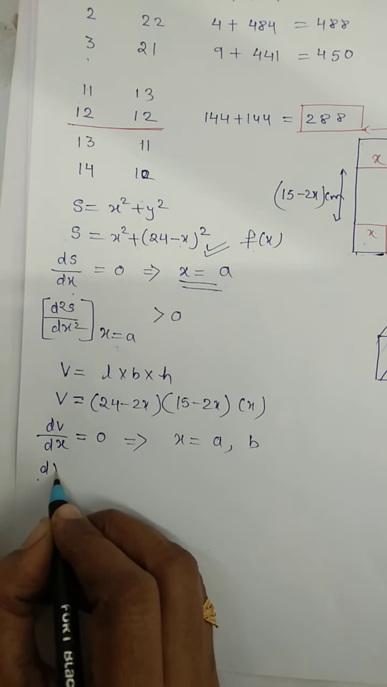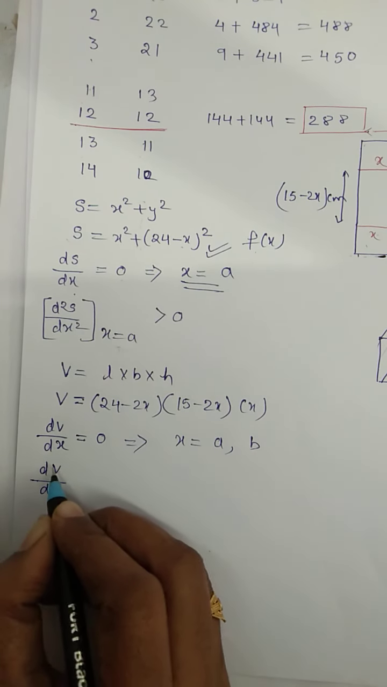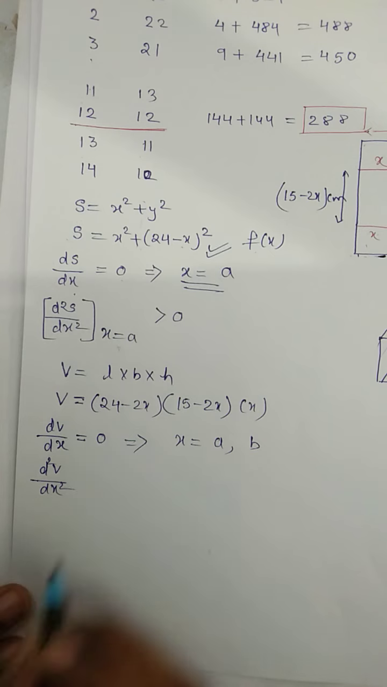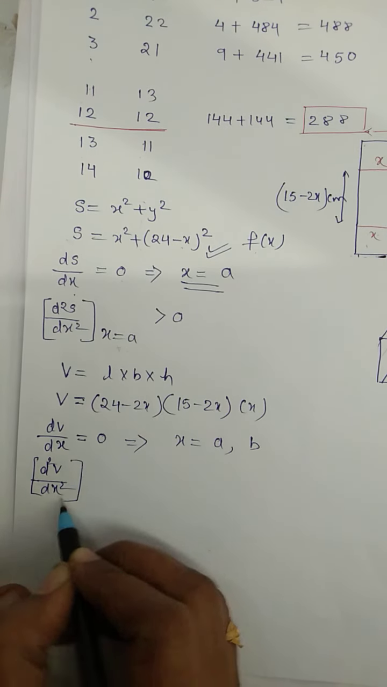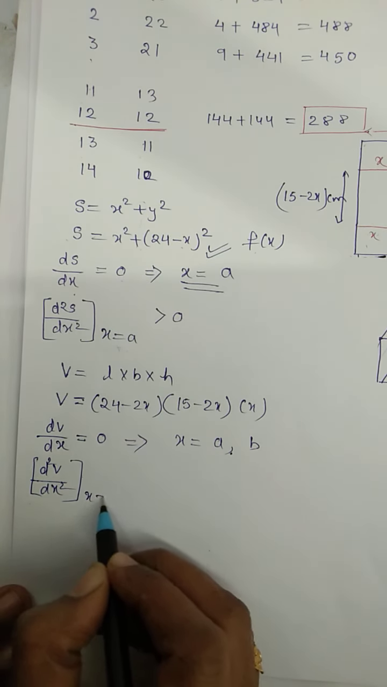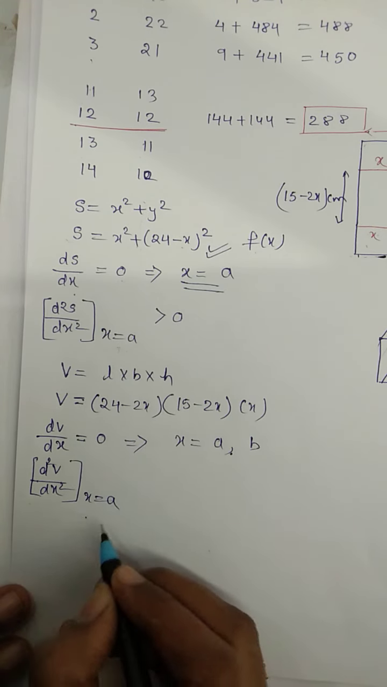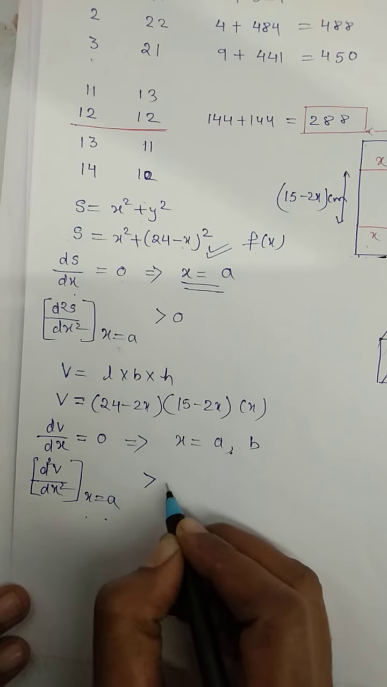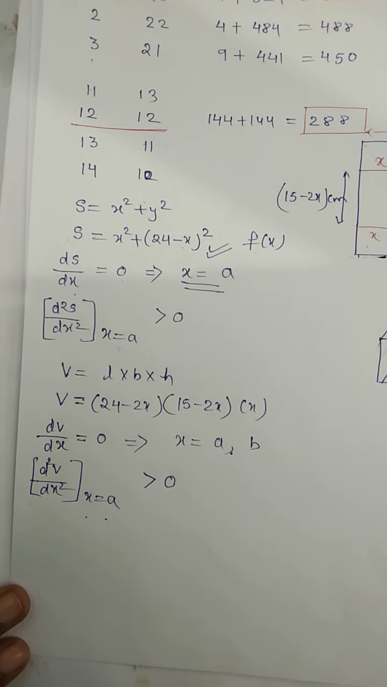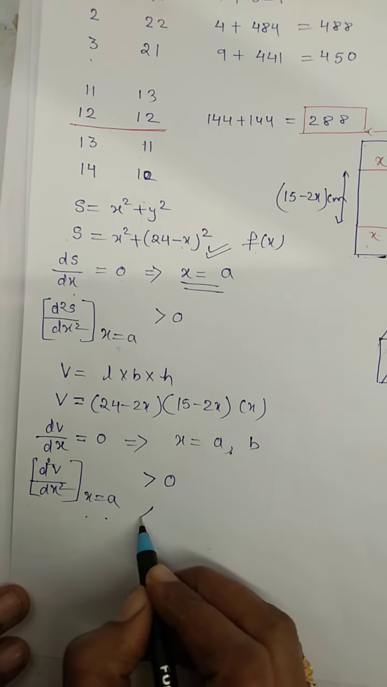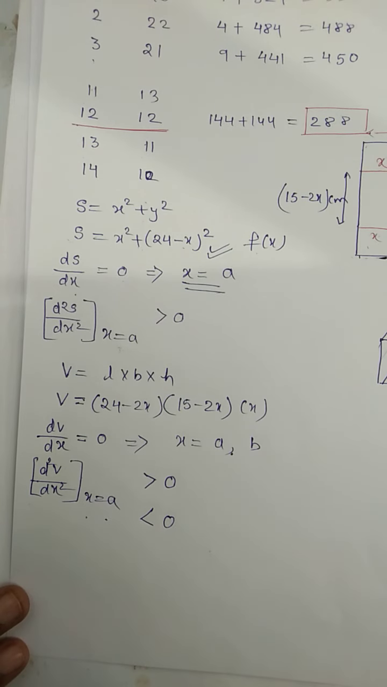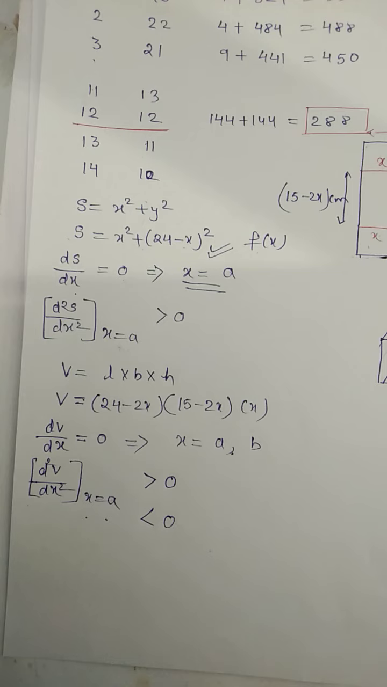Then, by the same method, you will find the second derivative, and you will find the value of the second derivative once for x equal to a and second time for x equal to b. If you get it greater than 0, it is going to be a minimum. If you get it less than 0, it is going to be a maximum. Let us see what we are getting.